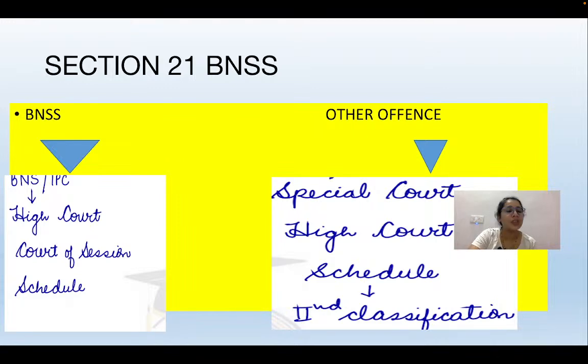If there is a special court, then only that special court is competent enough to try such cases. Next is the High Court, which is also competent. And if there is no special court and the High Court is also not trying the offence, then you have to see the schedule for other offences, specifically classification number 2.